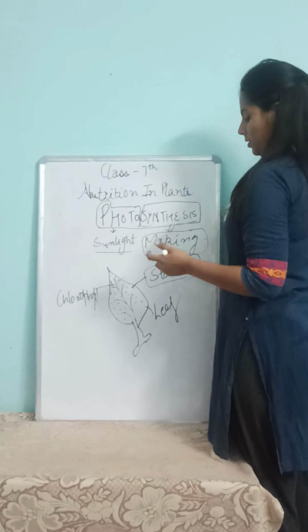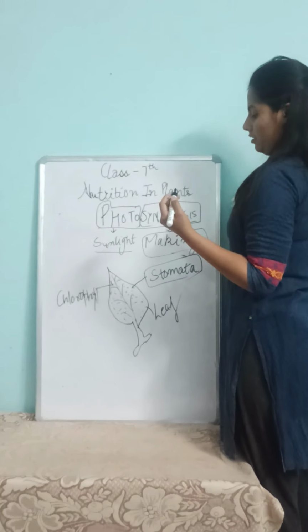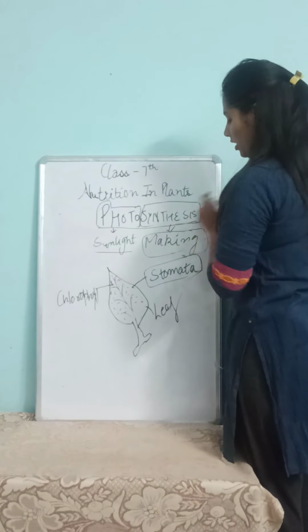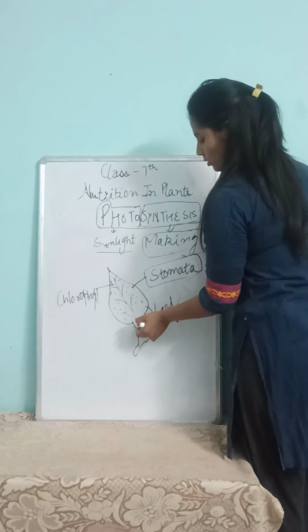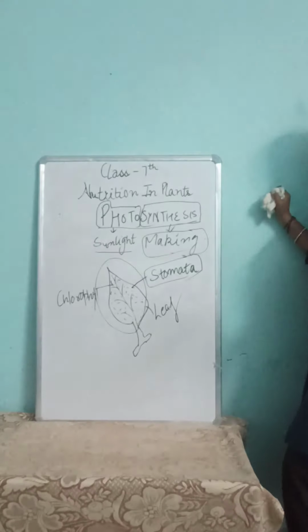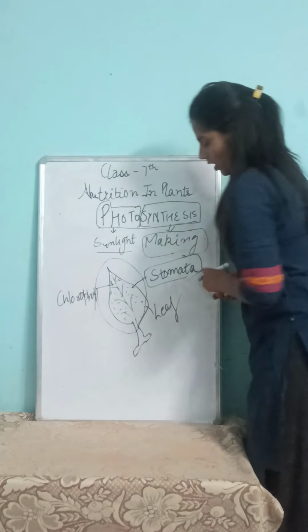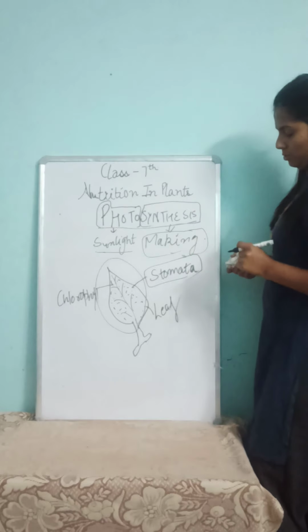Stomata is the part where the processing of photosynthesis occurs in the leaf, and it helps in the process. Are you clear with the diagram?